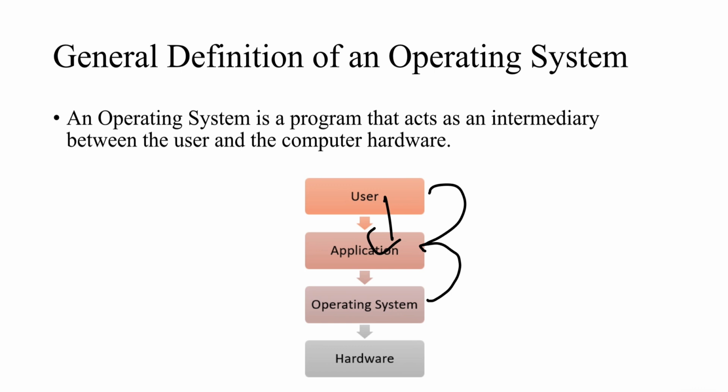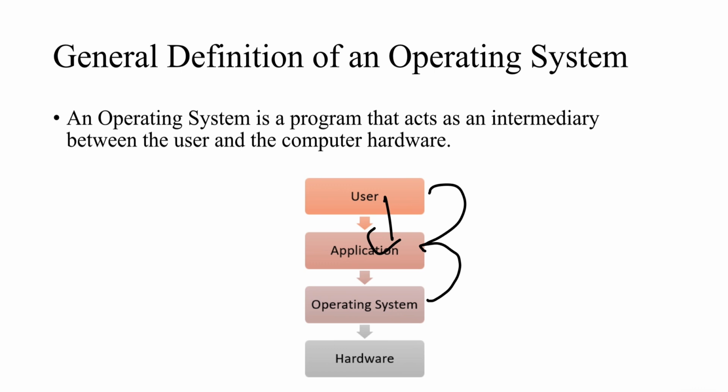And what does the operating system do here? The operating system then talks to the processor on our behalf. One of the other important roles of the operating system is that it is providing us a user friendly environment.